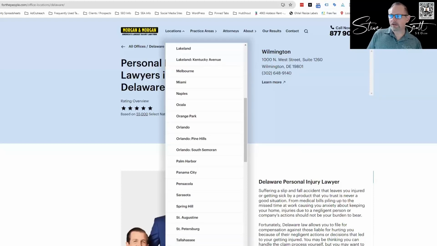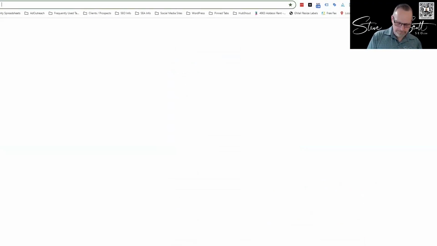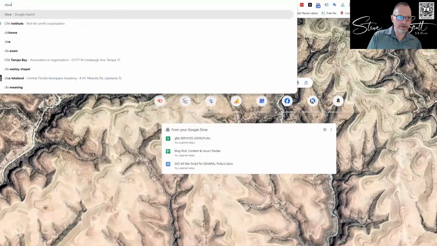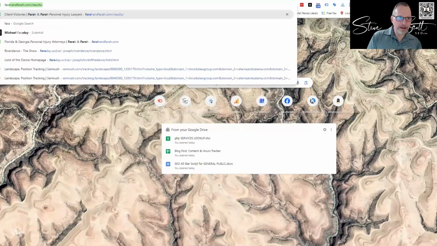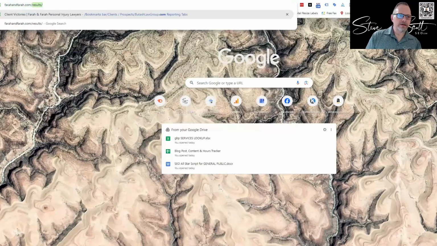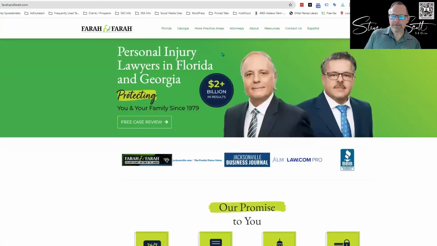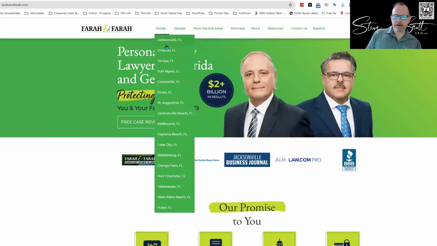This is real slow. Well, that goes. Let me open up... I think Farah, another one that is a competitor to Morgan and Morgan and some other big Tampa firm. So they actually have Florida and Georgia as a main menu item here. And if I go to Florida, here's all the cities, right?